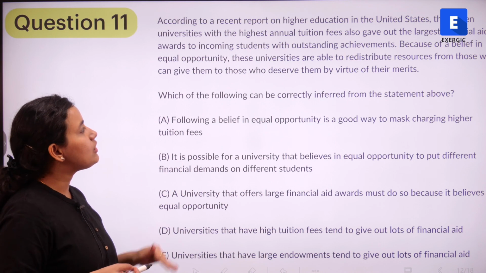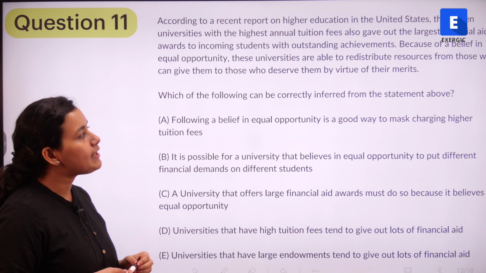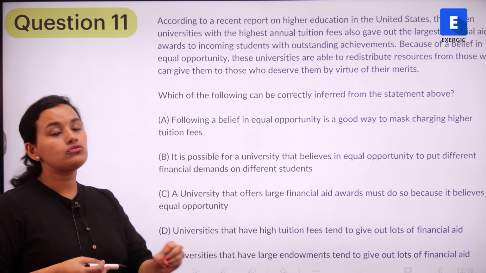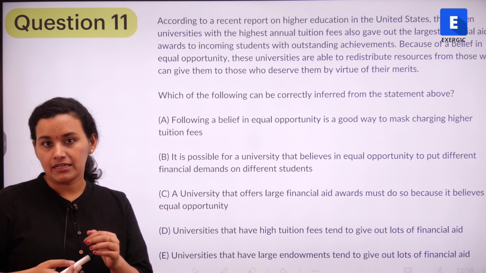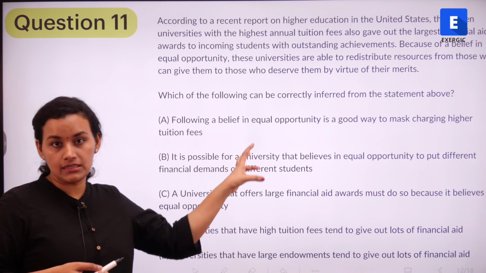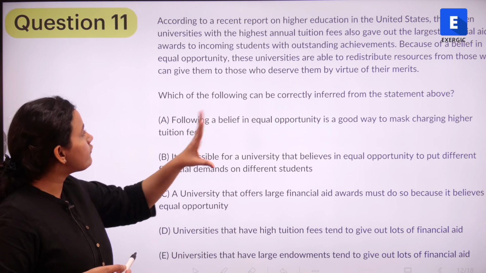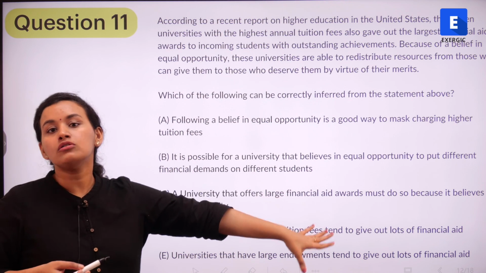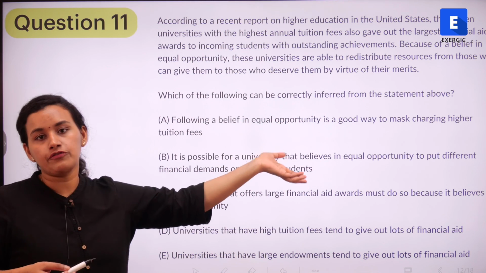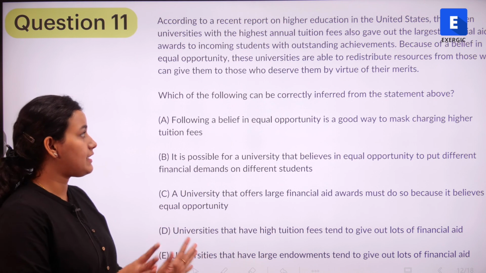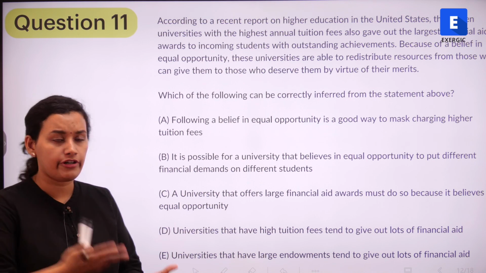Because of a belief in equal opportunity, these universities are able to redistribute resources from those who can give them to those who deserve them by virtue of their merits. So these universities are in a position to redistribute their resources, take from those who can give and give to those who cannot afford, in terms of financial aid. This is what the passage is telling. So what can we infer from it?